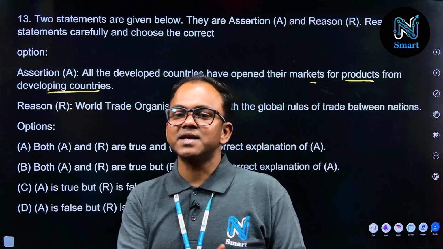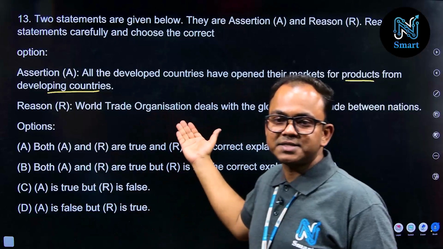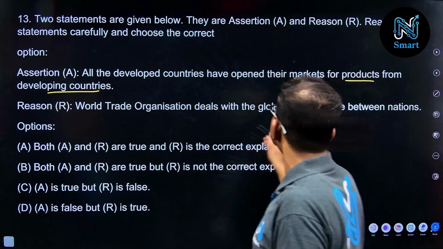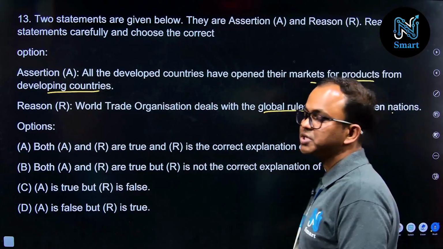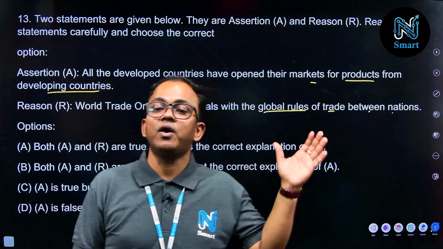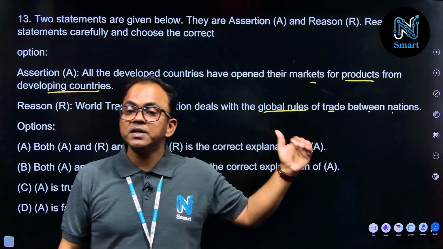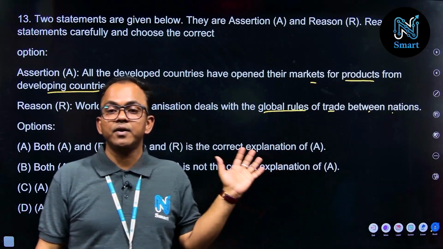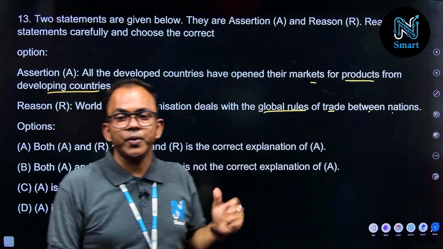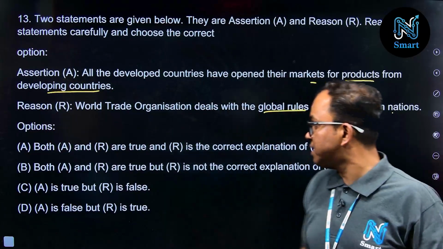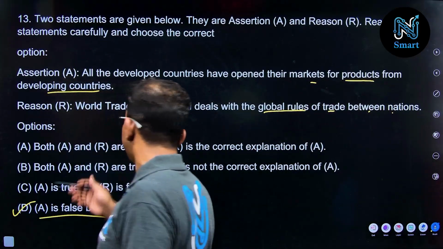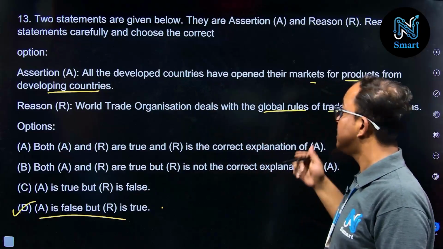Now let us examine the reason: the World Trade Organization deals with the global rules of trade between the nations. This statement is absolutely correct. WTO is responsible for global policy regarding world trade. Option A is incorrect here. Therefore we come to the conclusion that A is false but R is true. So this is question number 13.